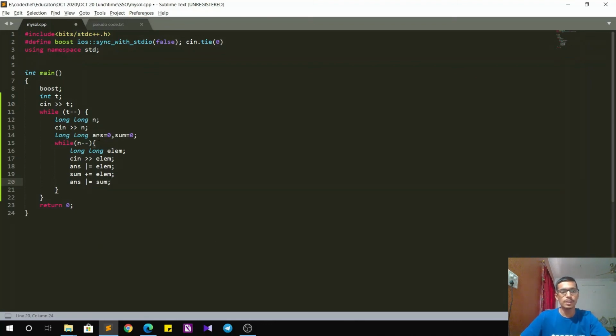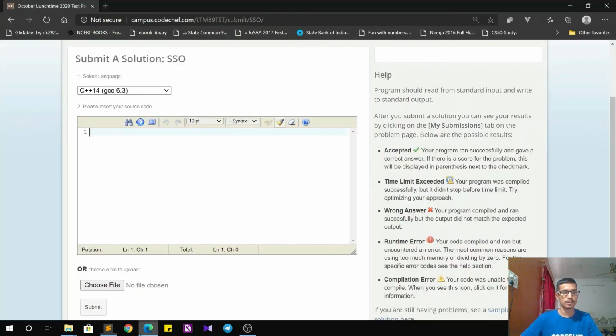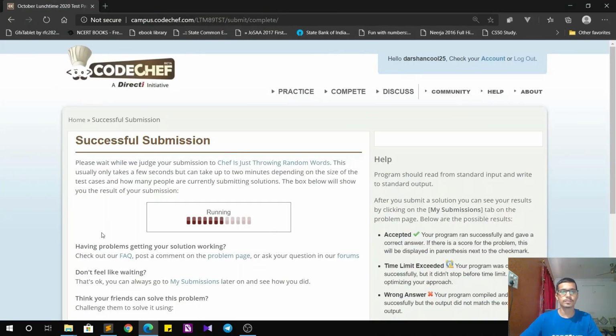So what will this do? This will keep taking the input for each element, do its OR with the answer variable, keep incrementing the prefix sum, and again answer or equals to the prefix sum. And once this process is done for all the elements, we can just output answer as our final answer. And that's it. We are done with the code. So let's try and submit this code on CodeChef IDE and let's hope for a quick AC. Great, so our solution works.